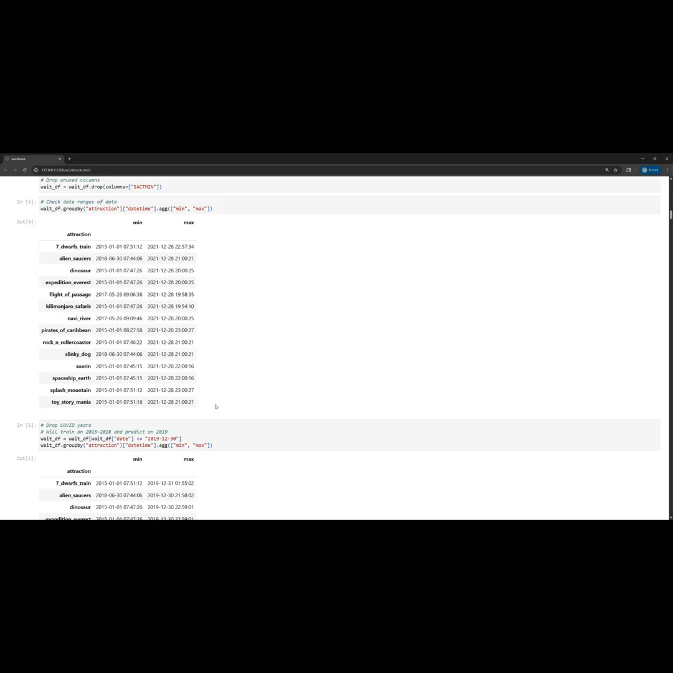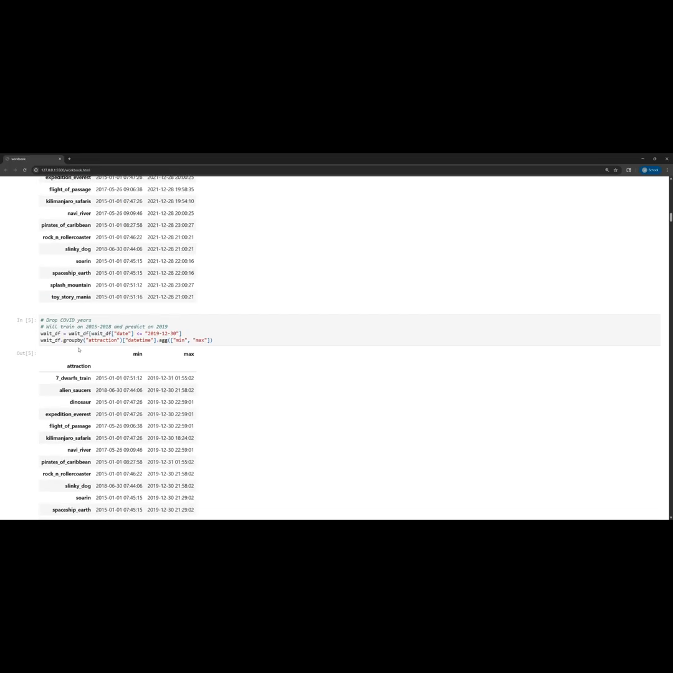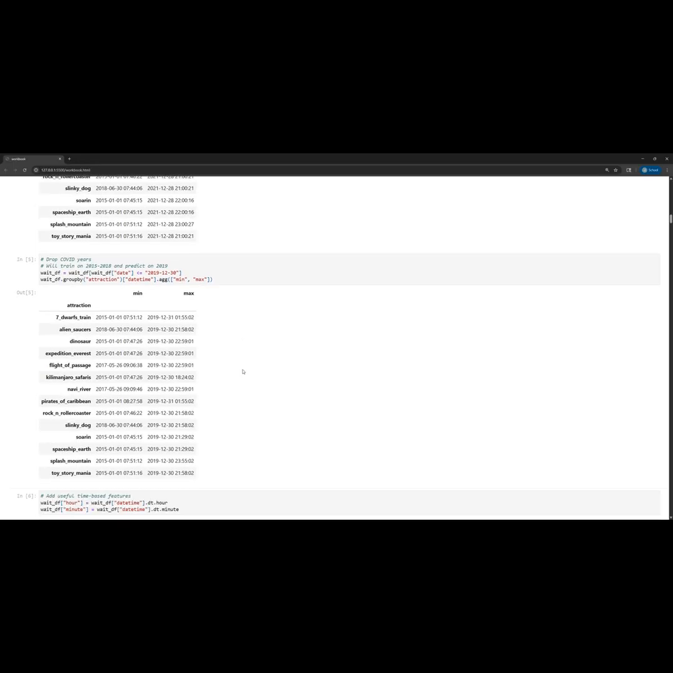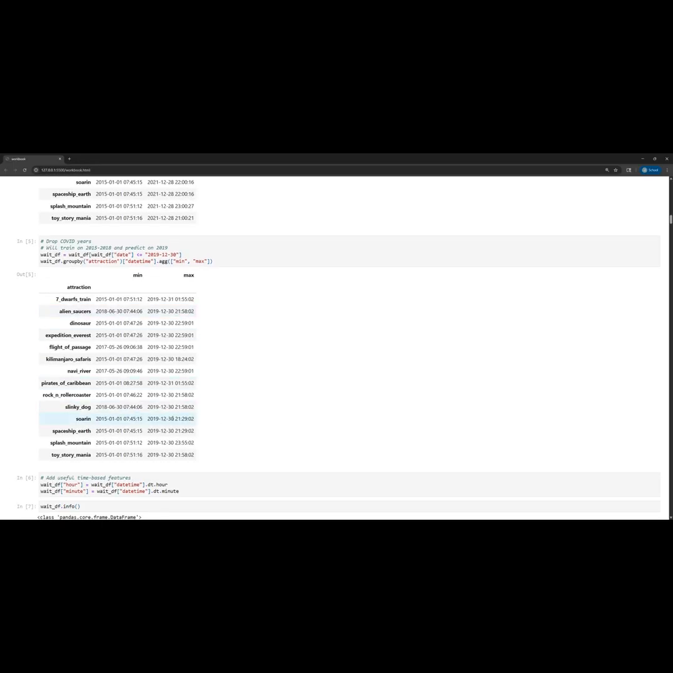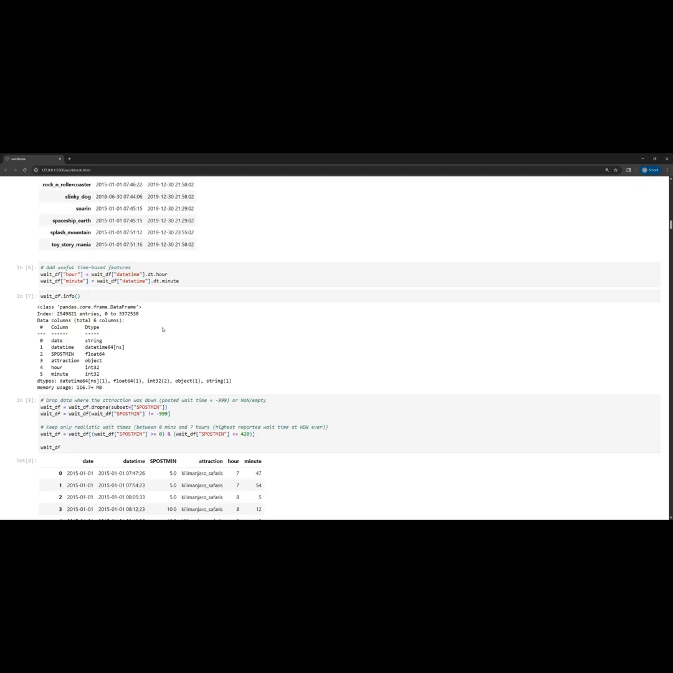Considering this date range, I decided that I was going to drop the COVID years as they were just too anomalous to include in my prediction, which ultimately meant that I decided I would train on 2015 to 2018 and then predict on the 2019 data. So the first thing I did here was trim all of the data to end at December 30th, 2019. Then I extracted some useful information from the timestamps, and my final data frame can be seen here.